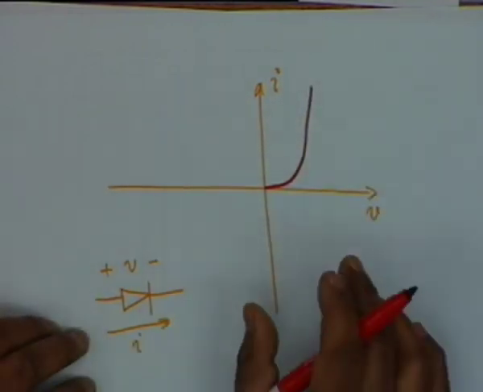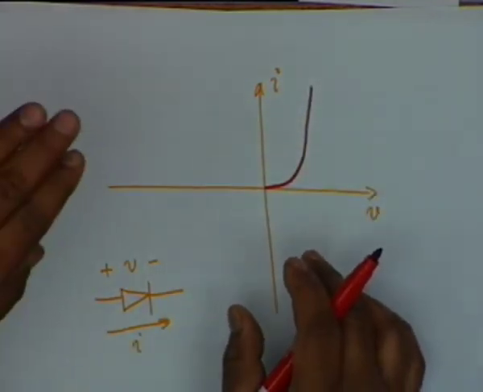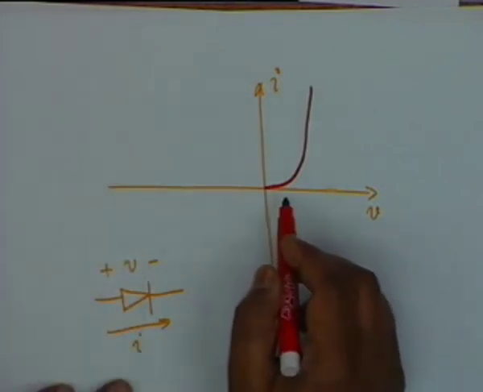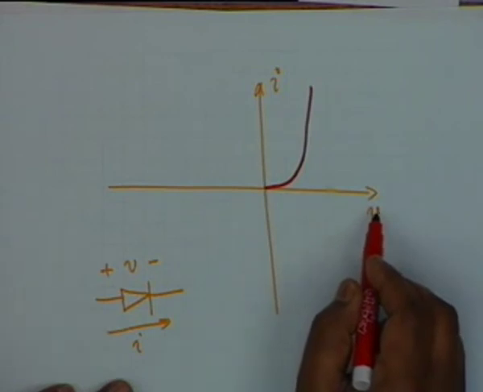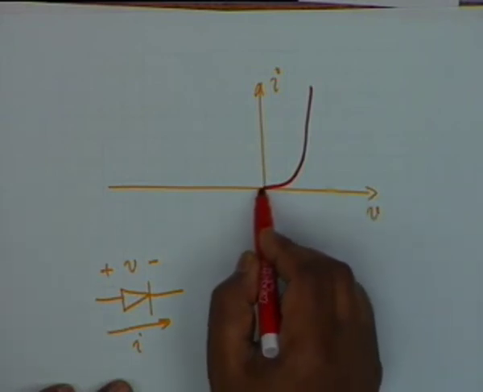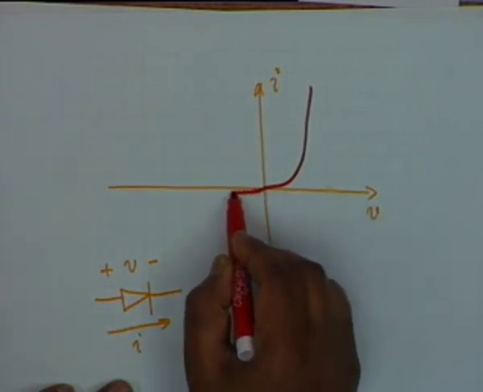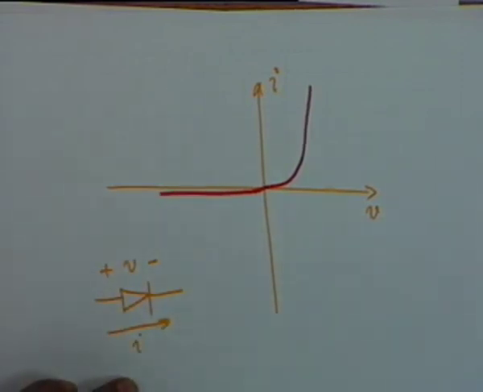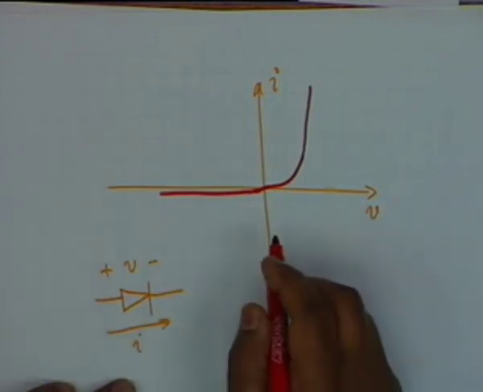As the forward bias is increased, the potential barrier is decreased further and further, and so the current rises. In the reverse direction, however, that is when the diode is reverse biased, there is a small component of current which remains almost constant, because the current flow is due to drift of minority carriers,